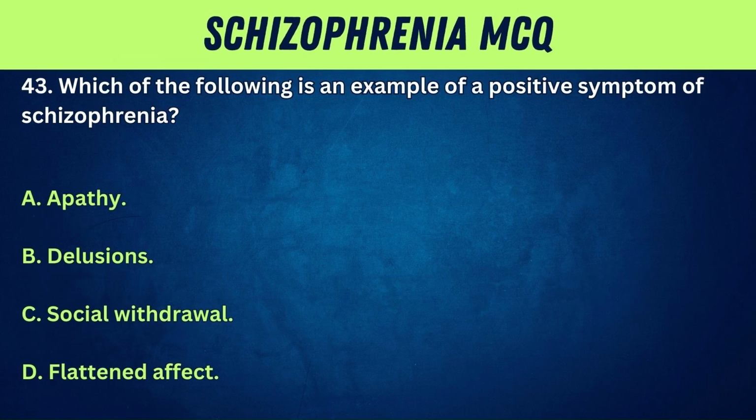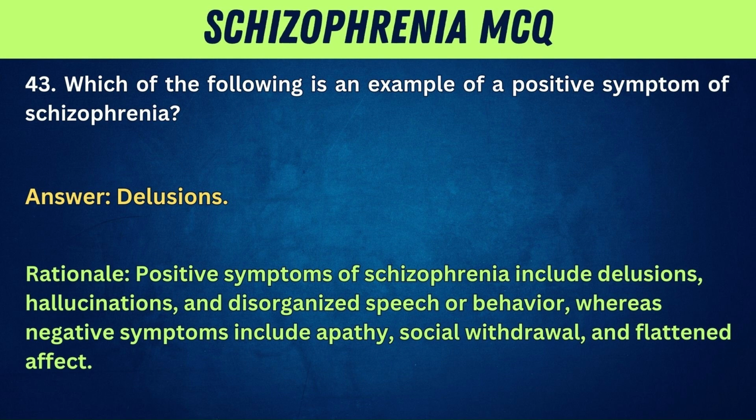43. Which of the following is an example of a positive symptom of schizophrenia? A. Apathy. B. Delusions. C. Social withdrawal. D. Flattened affect. Answer: delusions.